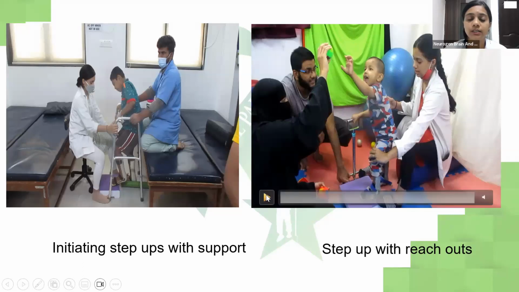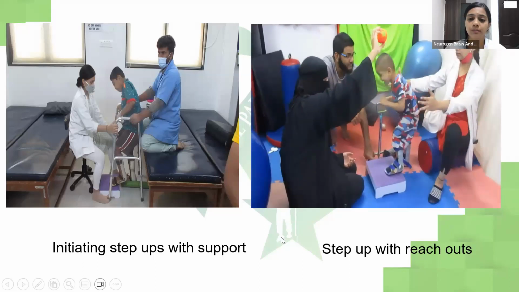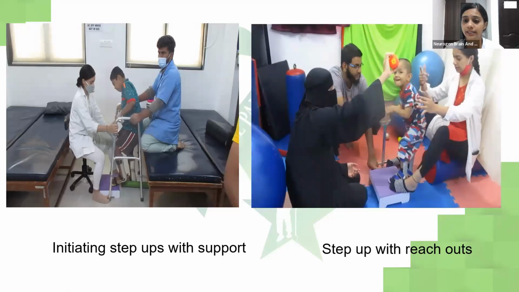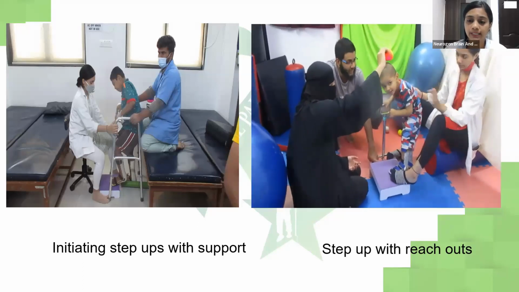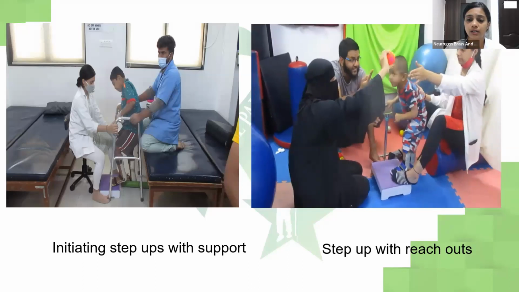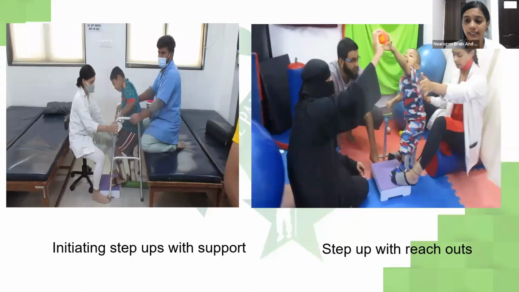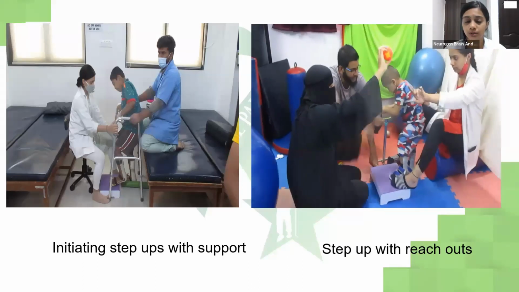Stepping up with reach out. In this, the child is asked to step up, hold on to the cane that he has, and reach out towards the toy that we are showing him, whereas he takes weight on the stepped leg and tries to reach out.